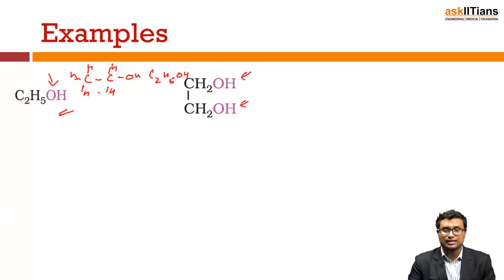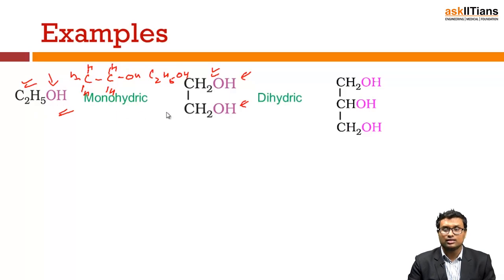That means this is a monohydric alcohol and this is a dihydric alcohol. And here you have three alcohols present, so it is a trihydric alcohol. It is monohydric since it contains one OH, dihydric because it consists of two alcoholic groups, and trihydric since it consists of three OH groups.